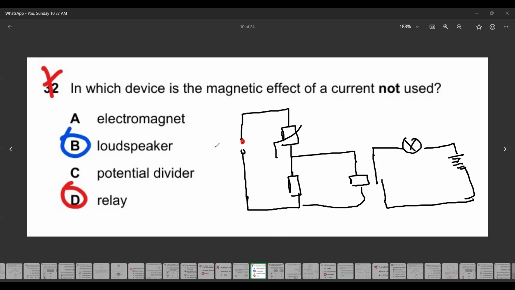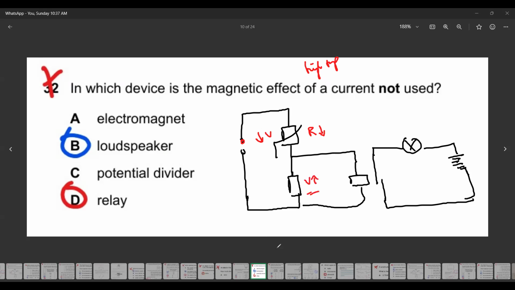See, for example, this is a potential divider circuit, and in this potential divider circuit, I connected a relay. Example, the temperature is high. If we have a high temperature, what happens to the resistance of the thermistor? The resistance of the thermistor will be low. If the resistance of the thermistor is low, the voltage will divide, so here we'll have a low voltage, in comparison to a high voltage here.